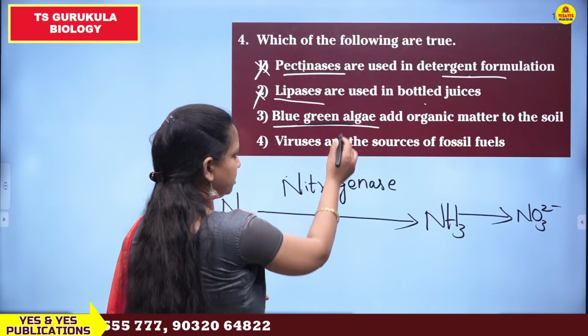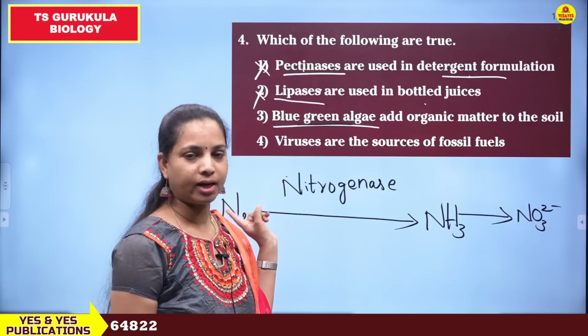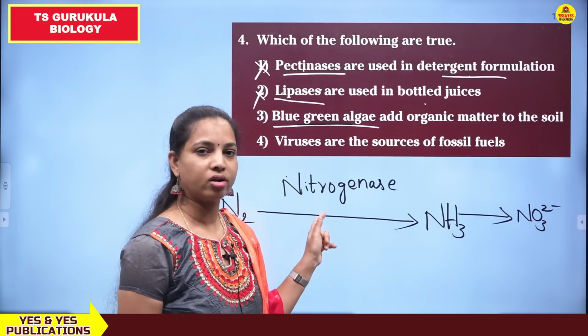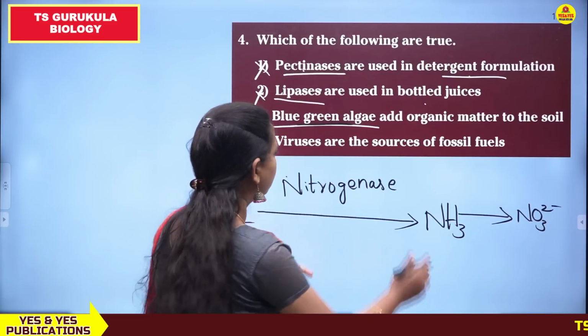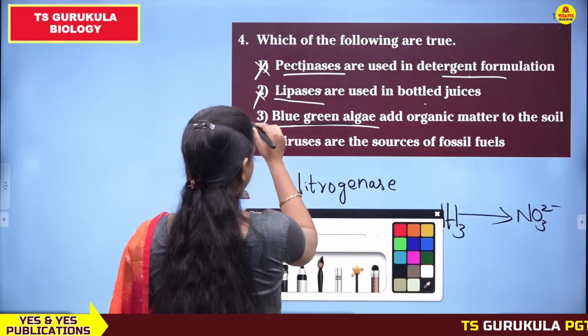So in this way, this diatomic nitrogen gas is converted into ammonia by the enzyme nitrogenase. This enzyme is present in the blue green algae, and in this way, as they are converting the atmospheric nitrogen into ammonia in the soil, they are increasing the organic content of the soil. So blue green algae add organic matter to the soil anedi correct option, correct statement.